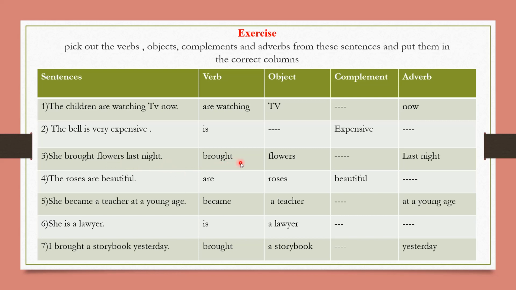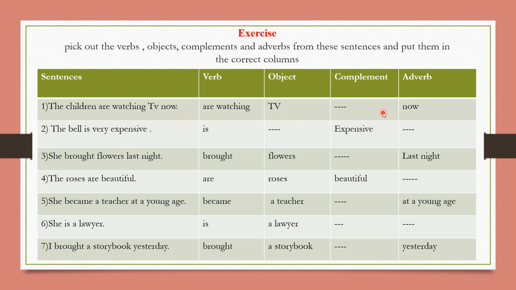You can see the words divided into three columns: brought is the verb, flowers the object, and last night the adverb. The roses are beautiful. So are is the verb, roses the object, beautiful is a complement. So it can be a combination of verb, object and complement, or verb, object and adverb also.